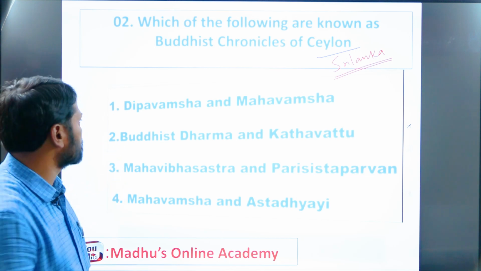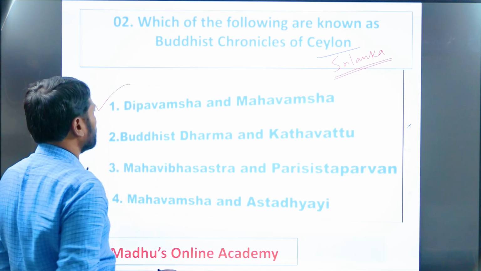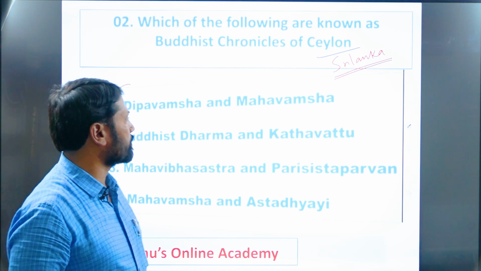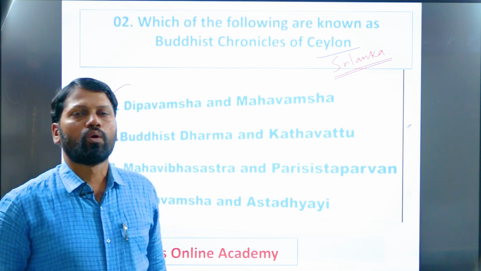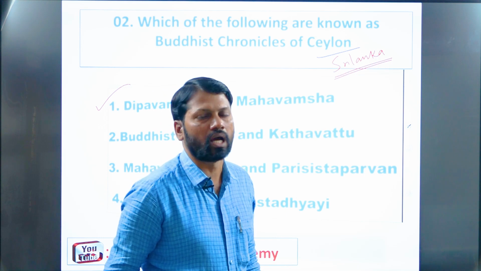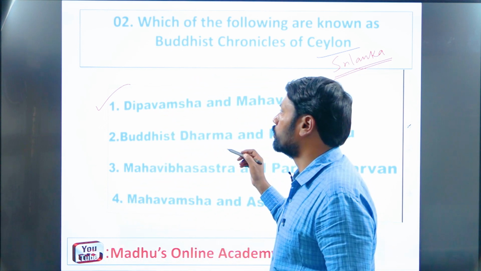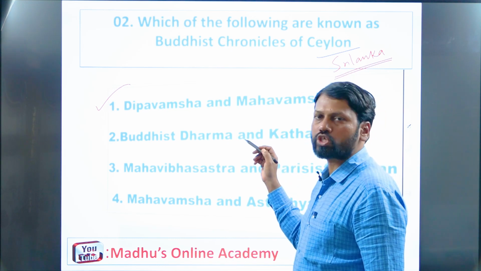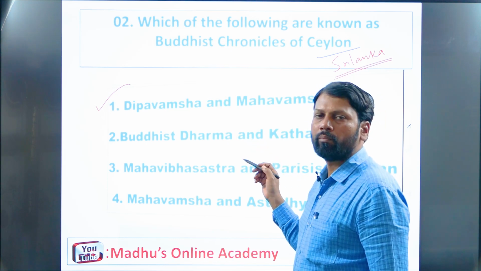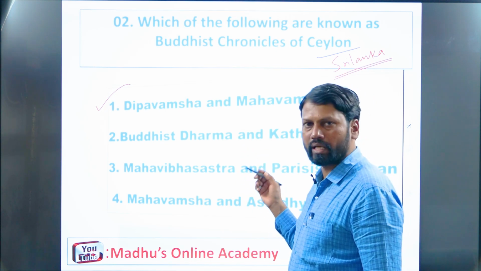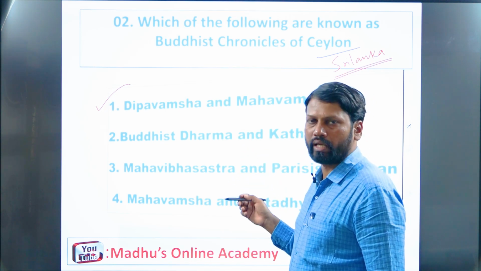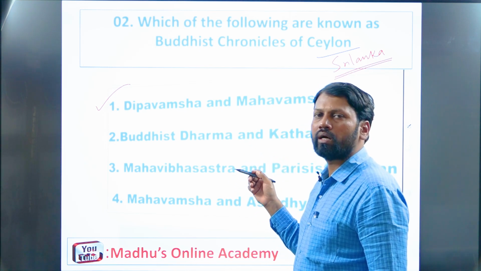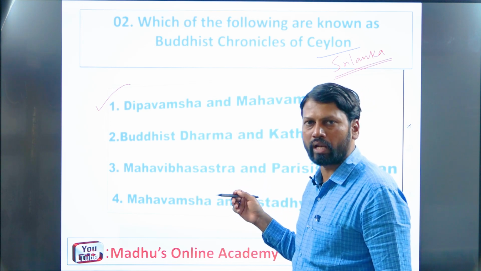The right answer is Deepavamsha and Mahavamsha. Remember very carefully, Deepavamsha and Mahavamsha are to be considered as the holy books of Ceylon or Sri Lanka. Particularly, these are the Buddhist chronicles of Ceylon, remember. These Deepavamsha and Mahavamsha also deal with the Mauryan Empire, remember. They also tell about the conditions of South India, and the conditions of the Mauryan period as well as the Shunga period.